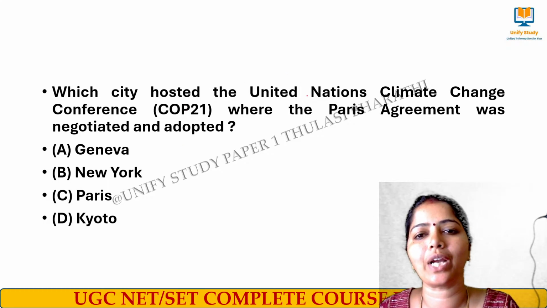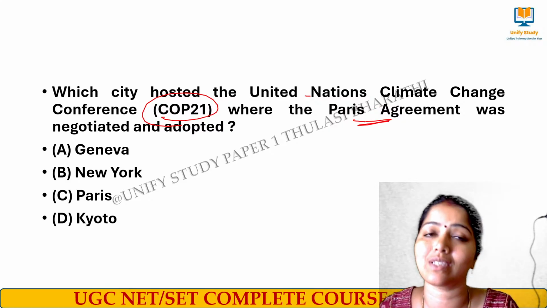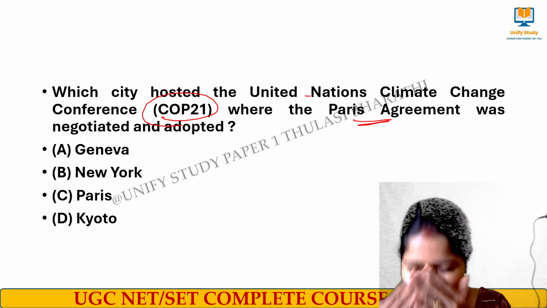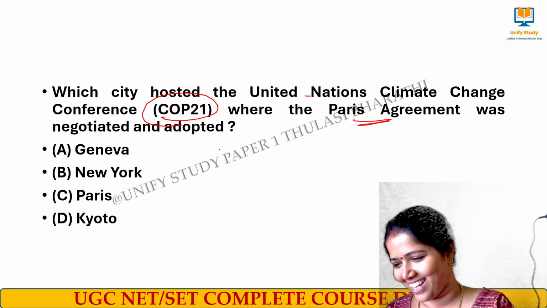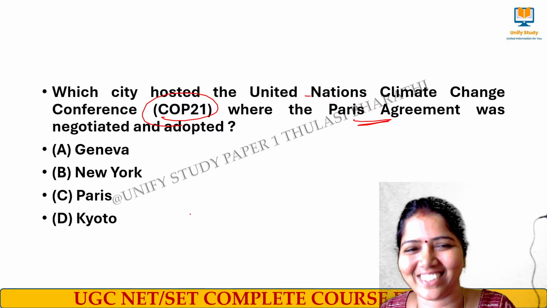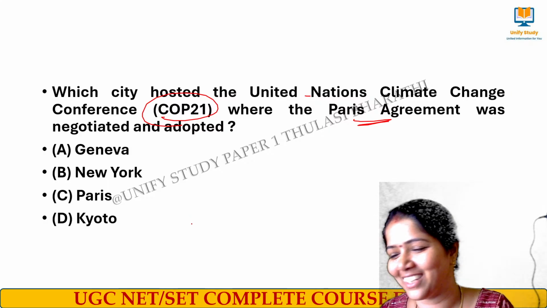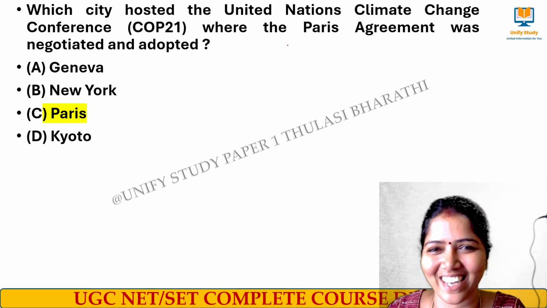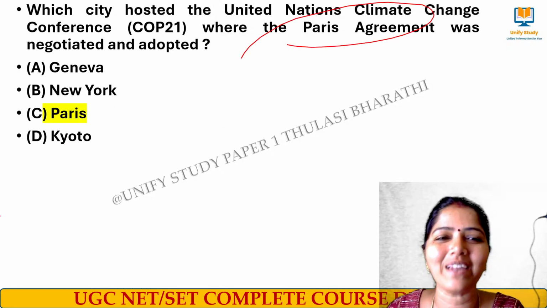Which city hosted the United Nations Climate Change Conference COP21, where the Paris Agreement was negotiated and adopted? Easy question. The right answer for this question is Paris. Yes, directly it is given, right? It is Paris, right? COP21.